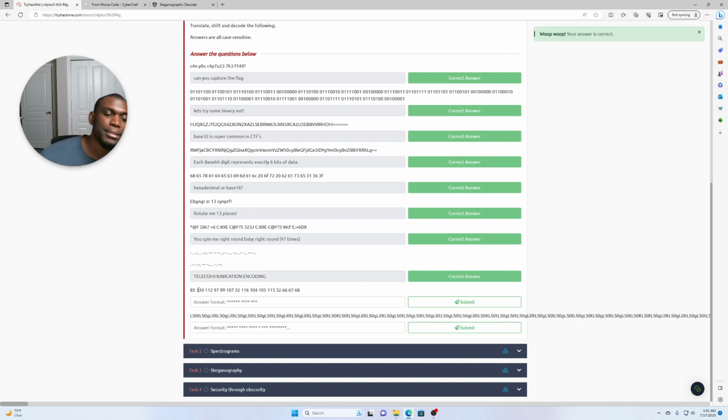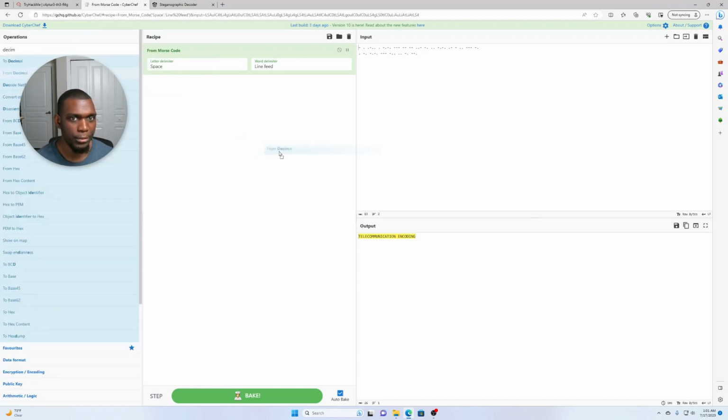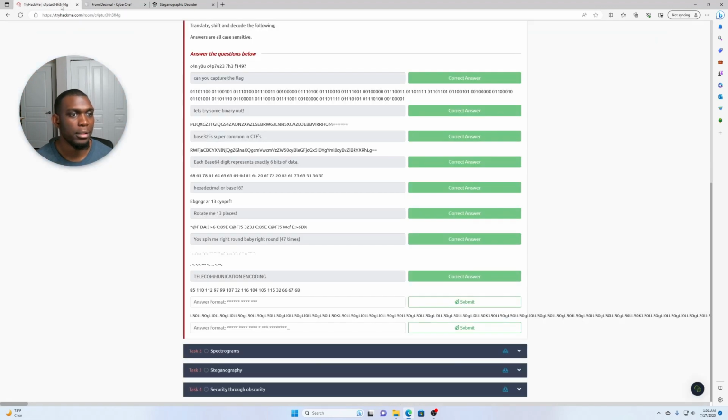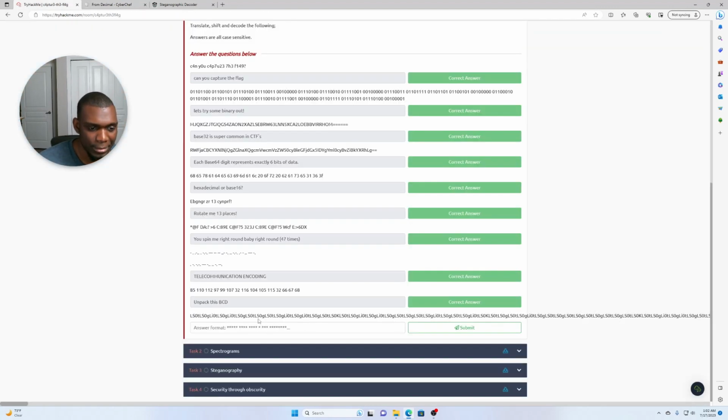All right, next. It looks like we have another hexadecimal. I'm not too sure. Actually, no, because it has three digits, but they're all numbers. Since they're all numbers, we're just going to do From Decimal, unpack this, BCD. They didn't have anything but numbers, so I tried the only one that wouldn't have numbers, and that's how I got decimal.